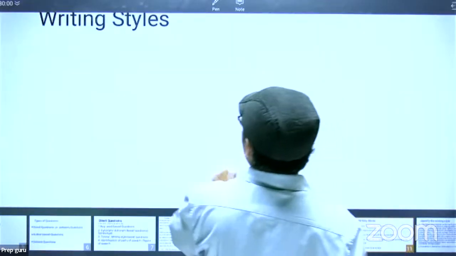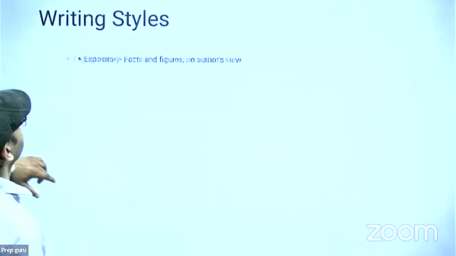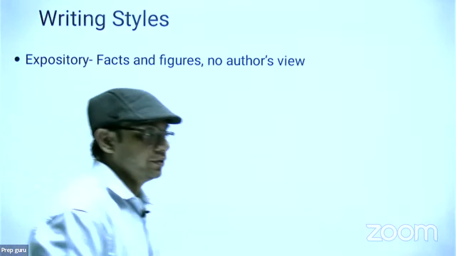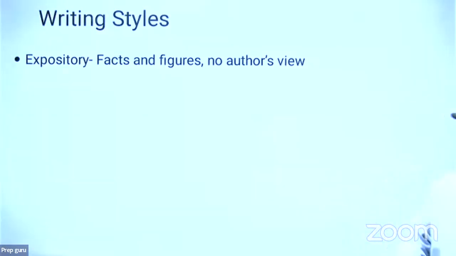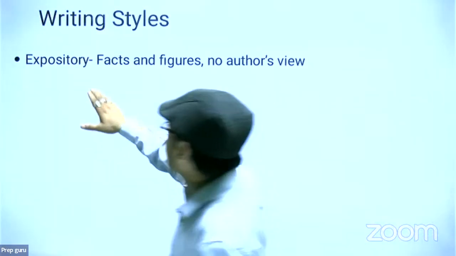See this one. Now see this. The first one is what? Expository. इसको note करिएगा. Or if you have any question related to this, ask me in the chat box. Right? First one is what? Expository. Expository writing style. Write down.